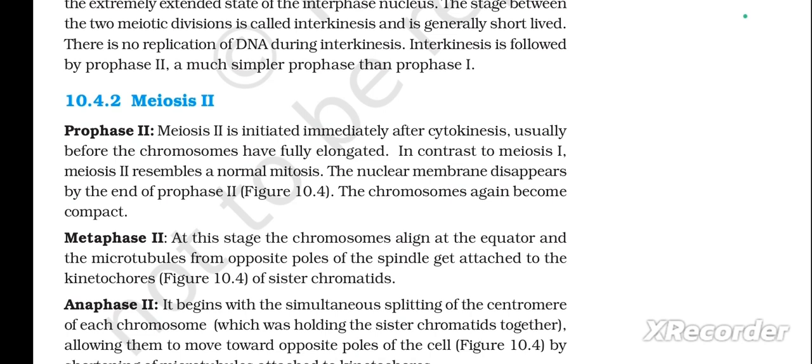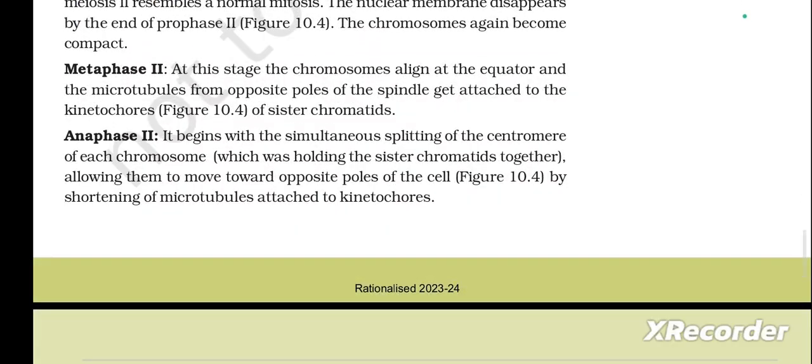The nuclear membrane disappears by the end of prophase 2, which is mentioned in figure 10.4. The chromosomes again become compact. Next is metaphase 2. At this stage, the chromosomes align at the equator and the microtubules from opposite poles of the spindle get attached to the kinetochores of sister chromatids.